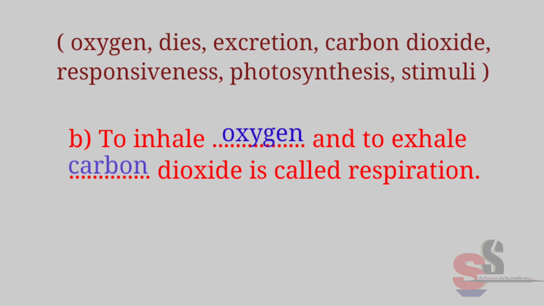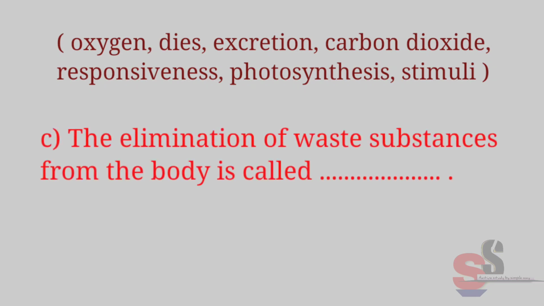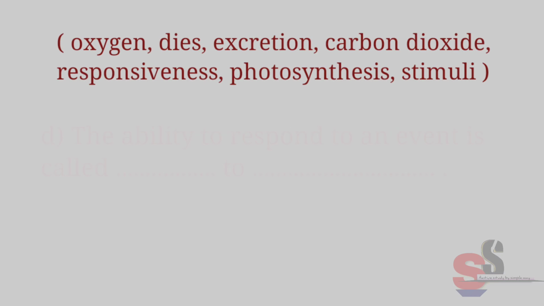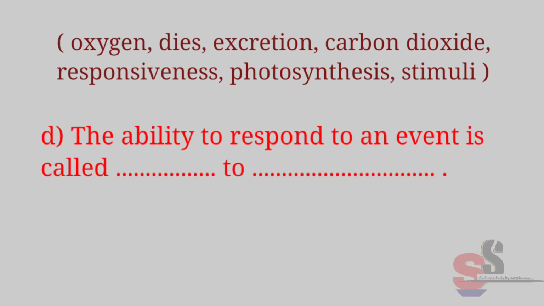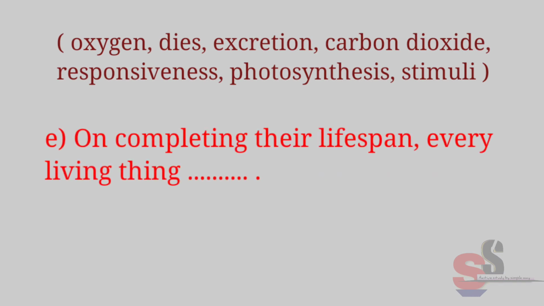C. The elimination of waste substances from the body is called excretion. D. The ability to respond to stimuli is called responsiveness. E. On completing their lifespan, every living thing dies.